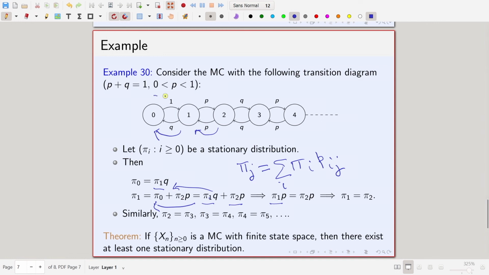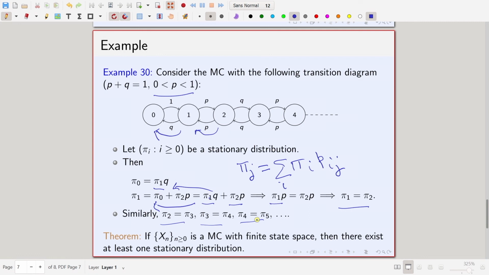But you know that p is strictly between 0 and 1, so it is not equal to 0. So, you can cancel it and you get pi 1 equal to pi 2. Similarly, you will get pi 2 equal to pi 3, pi 3 equal to pi 4, pi 4 equal to pi 5 and so on.